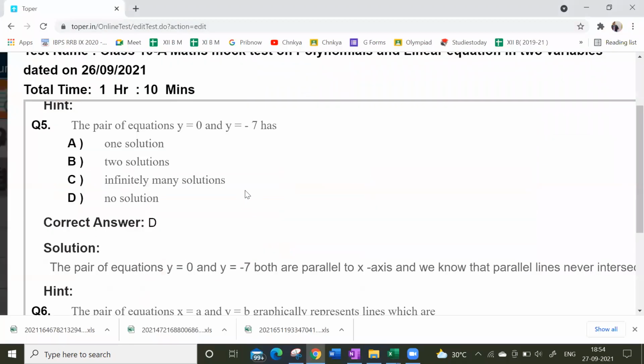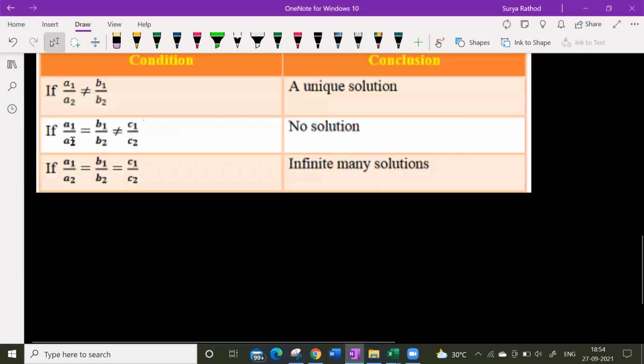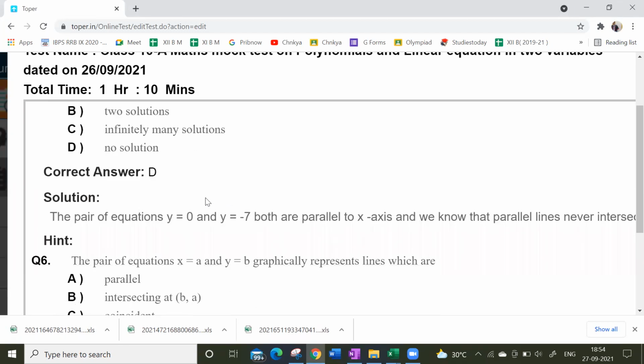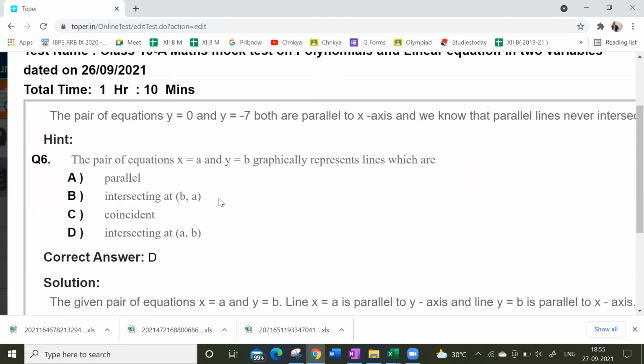Next. The pair of linear equations y = 0 and y = −7 has no solution. No solution is nothing but A1/A2 = B1/B2 ≠ C1/C2. How many have you got this? You just tell me the questions which are wrong, so that we'll correct them.